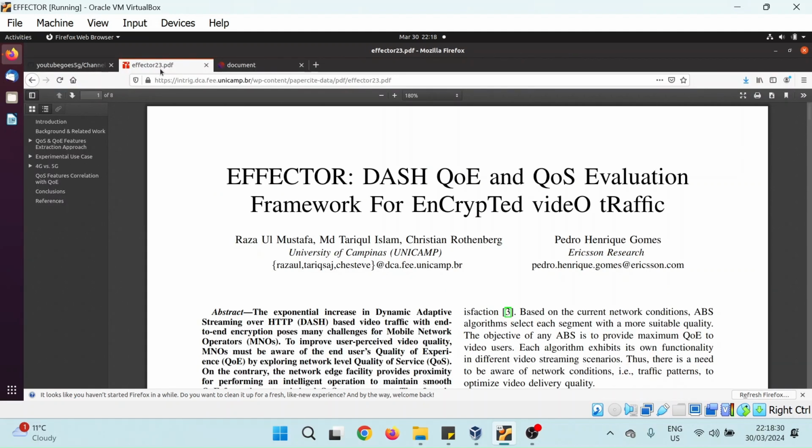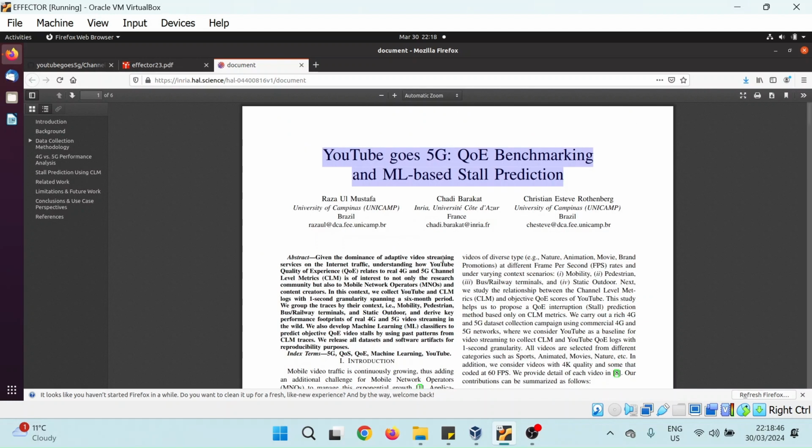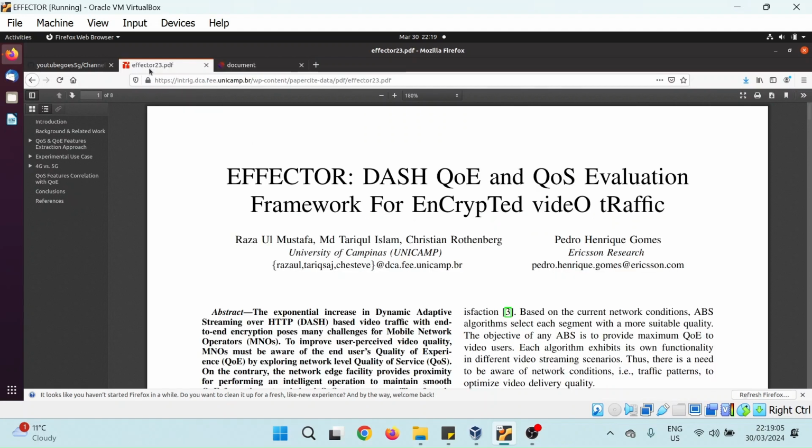What EFFECTOR does is provide the quality of service KPIs from the encrypted stream, and then we find the relationship between the quality of experience KPIs. Because in this paper, we only look at the channel level metrics. From channel level metrics, we predict the stalling events because we didn't rely on the QoS KPIs from the encrypted stream. So we find an alternative way of predicting the quality of experience KPIs of the YouTube player in the wild. So the idea is to use this realistic use case, put it in EFFECTOR, and then see what different kinds of quality of service KPIs we can derive and find the relationship between the QoE KPIs.